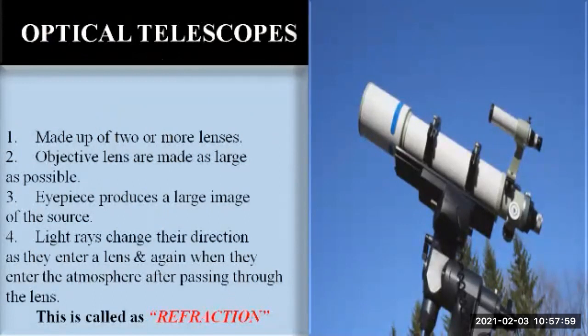These optical telescopes are made from regular lenses, or in some cases with the help of mirrors, and are used to see the visible radiations coming from space. So what are the optical telescopes? Let us see.